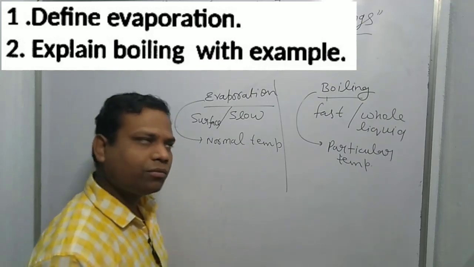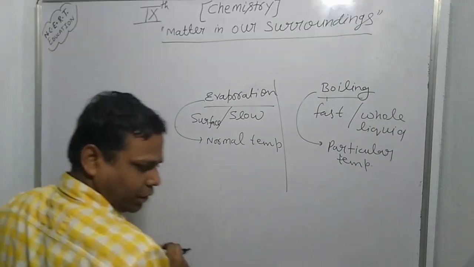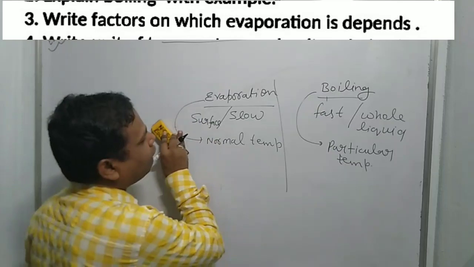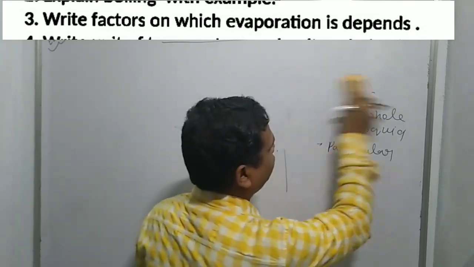Okay students, next question. The next question is: factors on which evaporation depends.